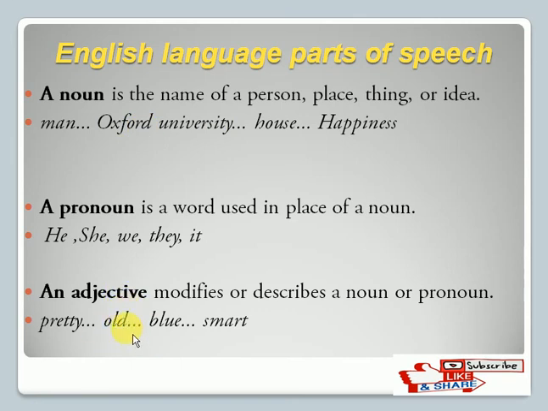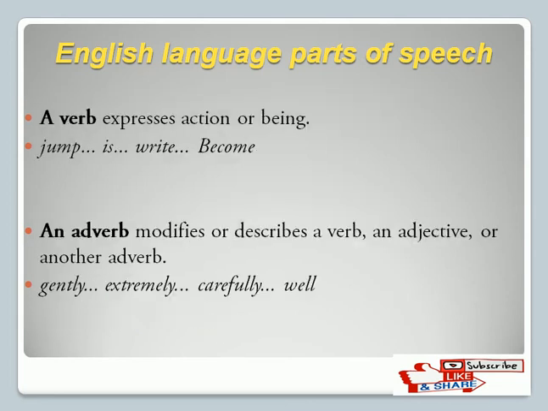So old is an adjective. Blue is an adjective. See, if we say shirt, shirt comes to be a noun, but if we say blue shirt, that blue is an adjective that we have used with the noun. And then smart is also an adjective. Smart boy: if we simply say boy, that is a noun, but if we say smart boy, that is an adjective. Fine. And then there comes the verb.